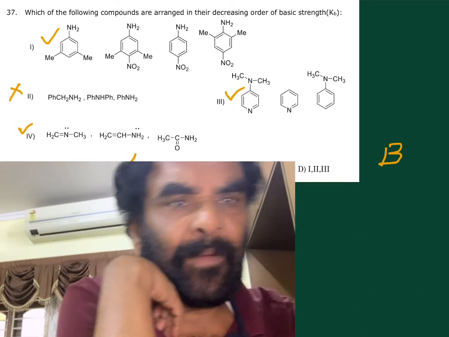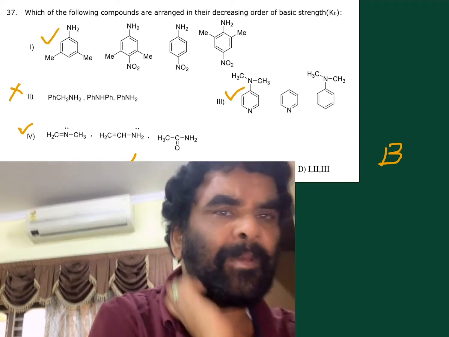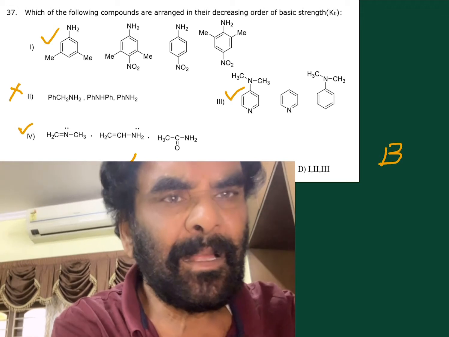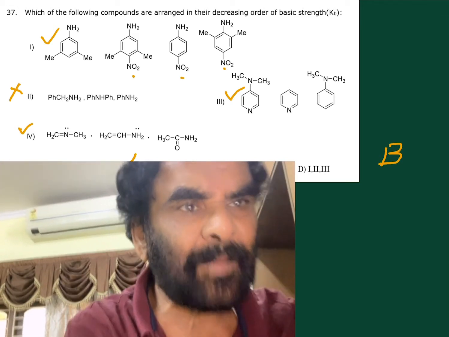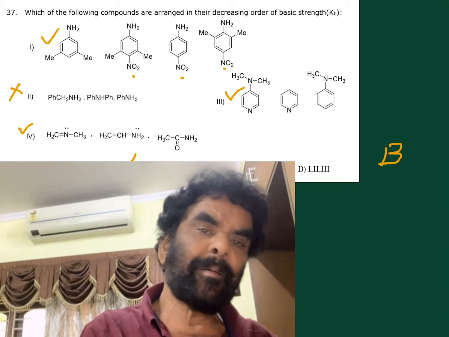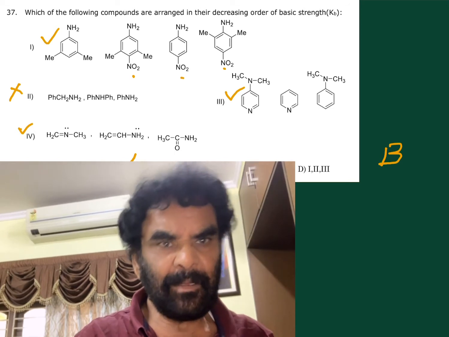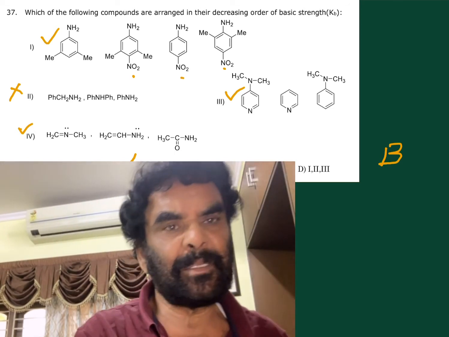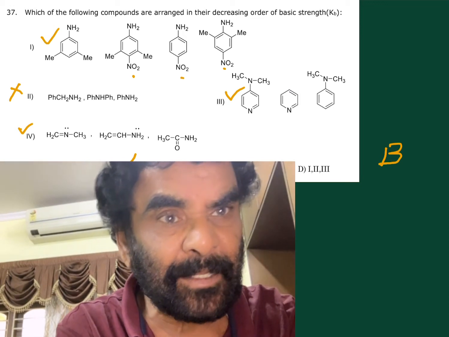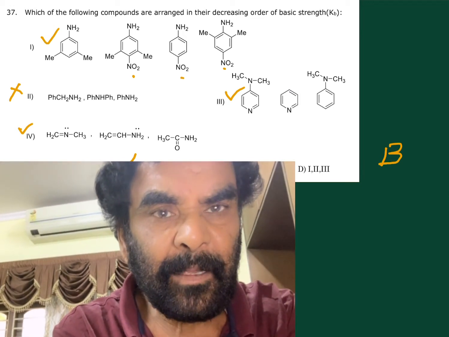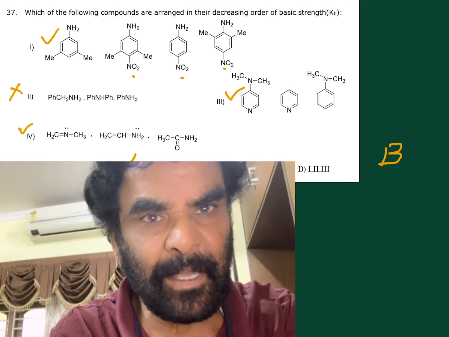Next one: which of the following compounds are arranged in the decreasing order of the basic strength, Kb values. See, this is the minus M group, nitro group. Presence of the nitro group decreases the basic strength of the aniline by taking the electrons towards itself. Availability decreases on these three. These three must be less than this. See, the methyls are showing the ortho effect. That's a plus I effect.